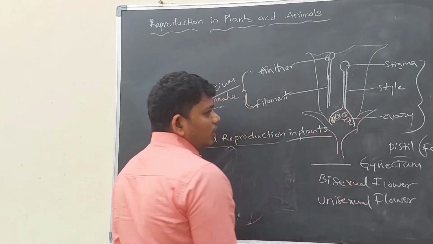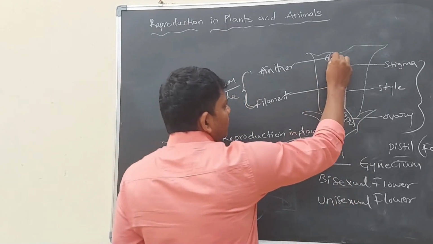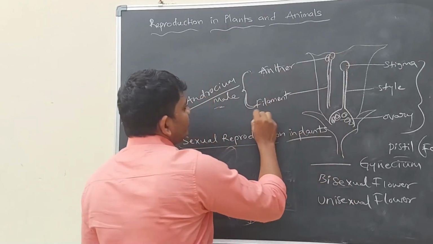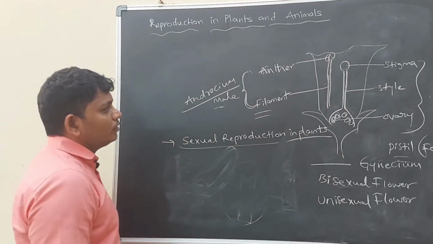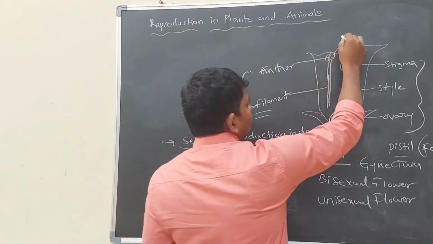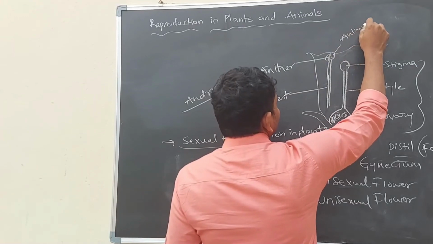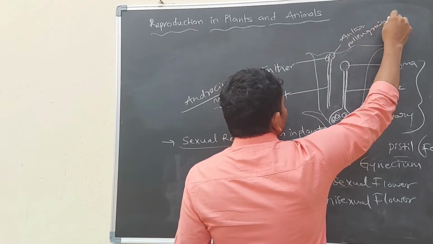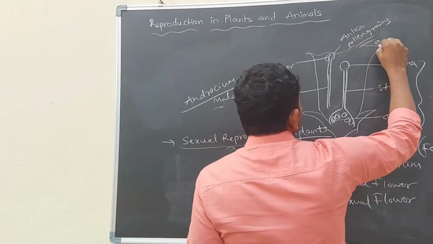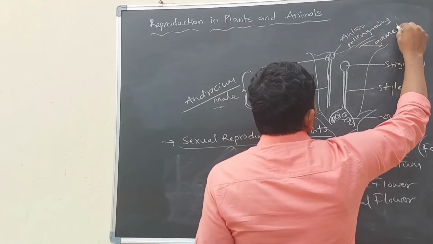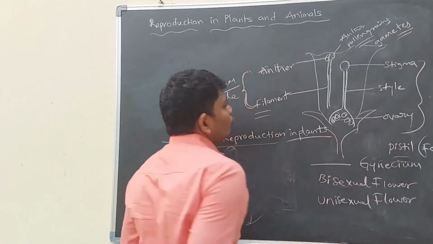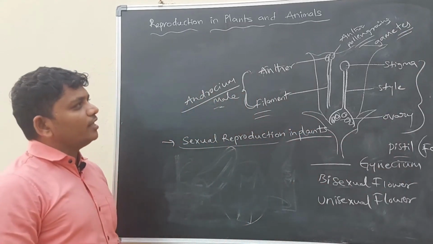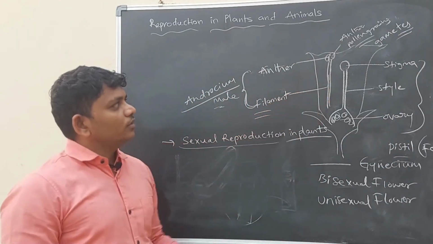Pollen grains generally come from the anther of the male part, the androecium. From the anther, pollen grains will come. These are called gametes. So male gametes in the plant are called pollen grains.